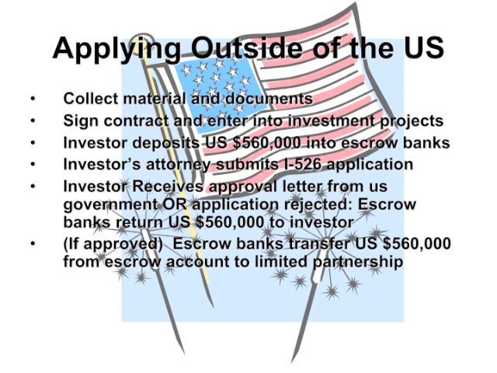The investor's attorney needs to submit the I-526 application. The investor receives an approval letter from the U.S. government, or the application is rejected, in which case the $560,000 is returned to the investor. If approved, the escrow banks transfer the $560,000 to the investor.